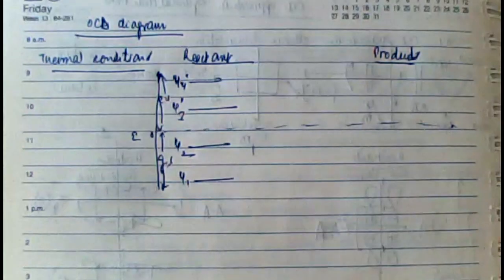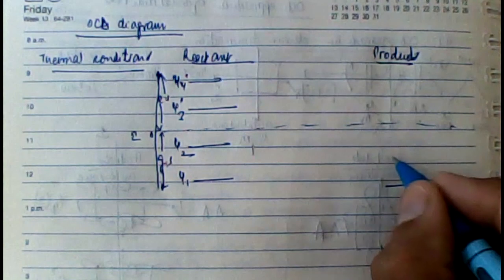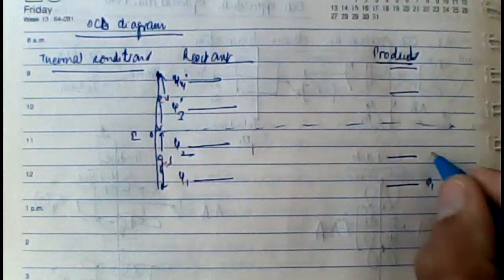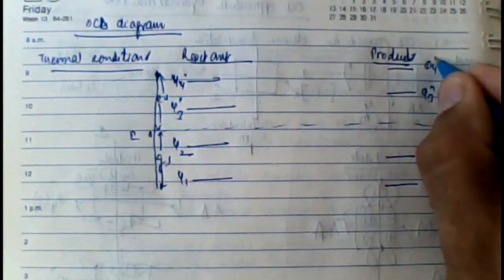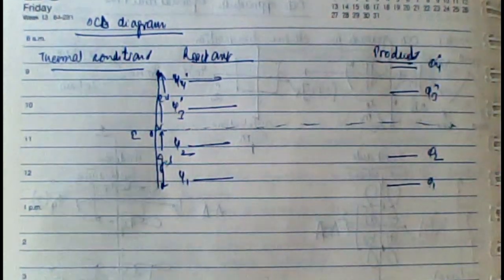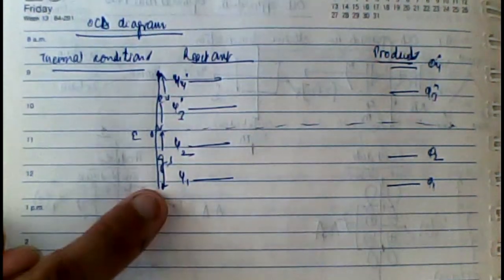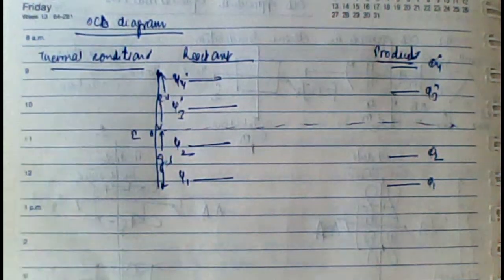Similarly, for the product, this one was Phi1, Phi2, Phi3 star and Phi4 star. I'll again put the symmetry values for Psi1, Psi2, Psi3 and Psi4, and similarly for Phi1, Phi2, Phi3 and Phi4.